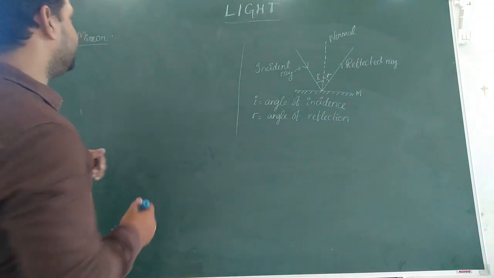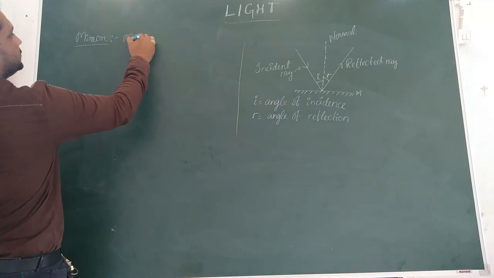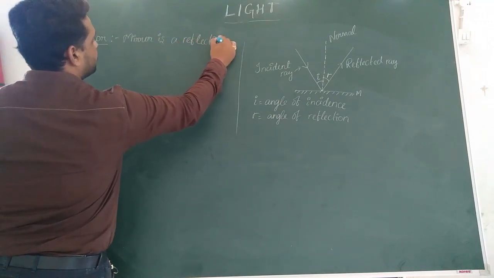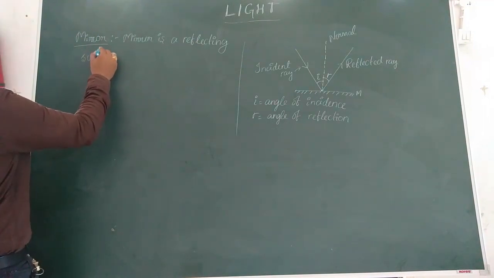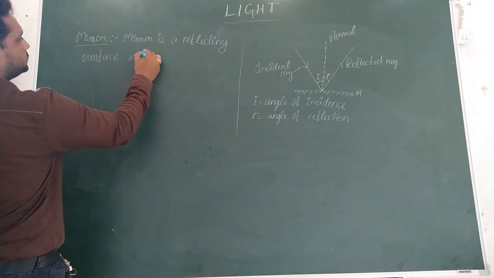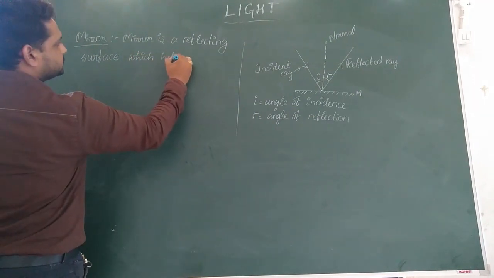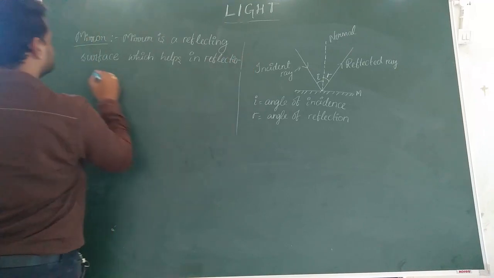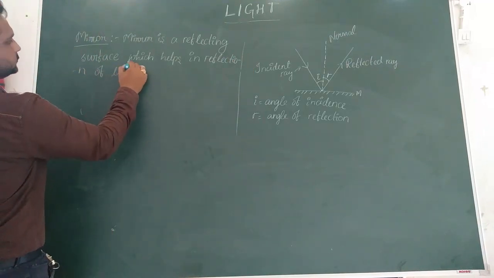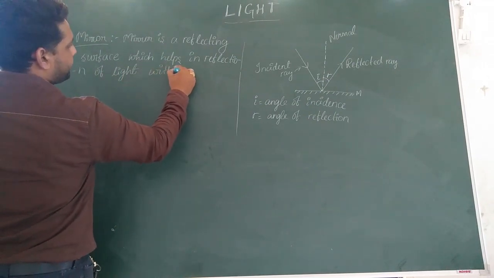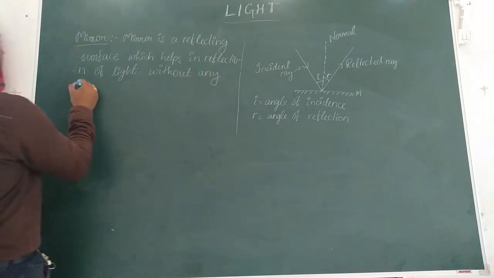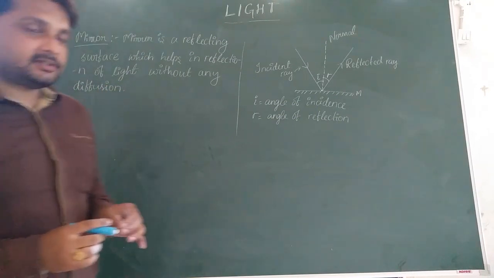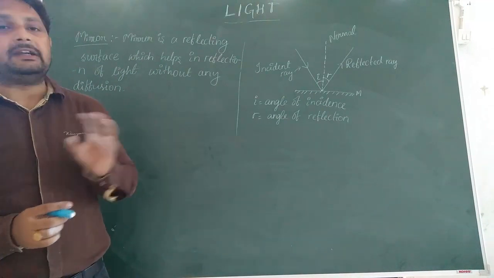So based on that, we can say a mirror is a reflecting surface which helps in the reflection of light without any diffusion.